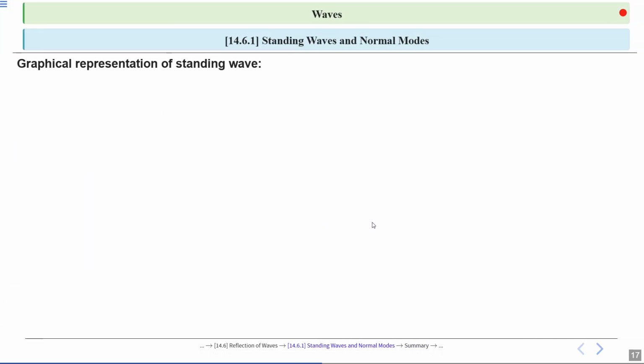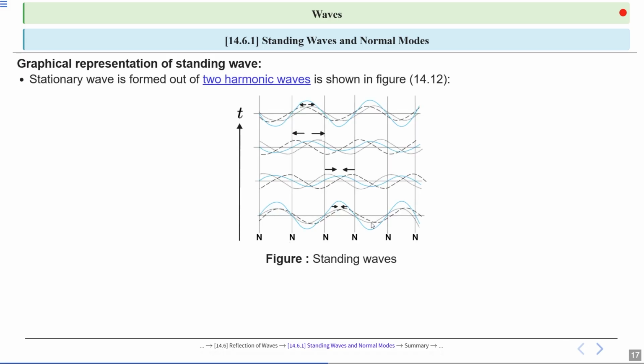Now we will look at the graphical representation of a standing wave. Let's begin by discussing how these waves form and what the graph illustrates. So students, we have understood that a standing wave is formed from two harmonic waves moving in opposite directions. As shown in the figure, the formation of a standing or stationary wave results from the superposition of two identical harmonic waves traveling in opposite directions.